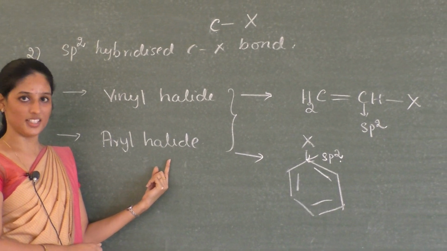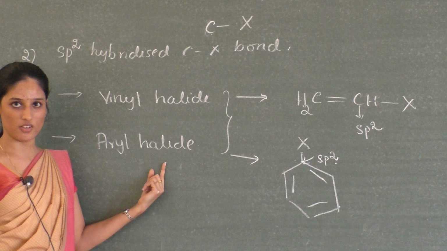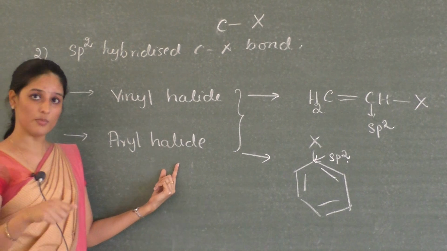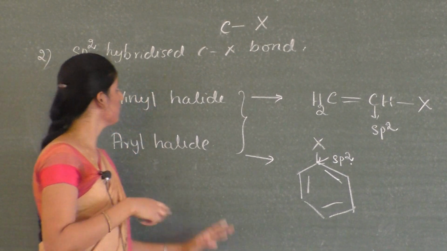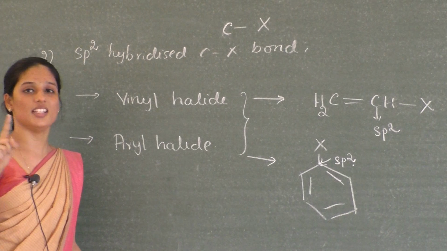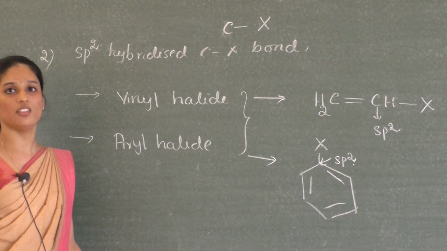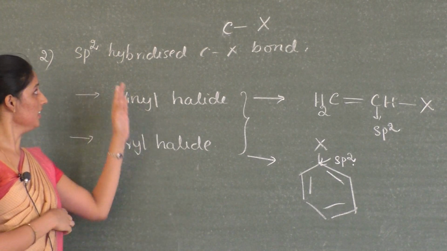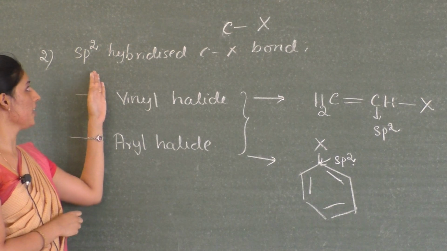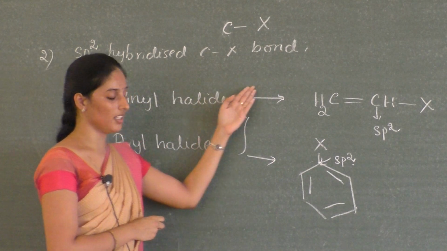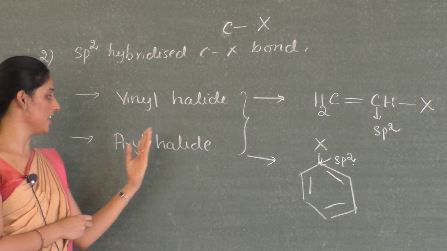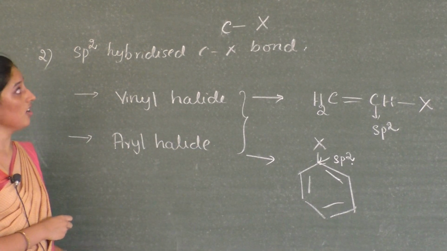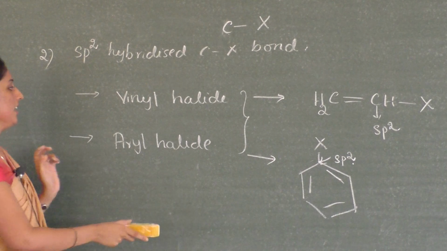First we studied the classification based on number of halogen atoms. Under that we took monohaloalkanes. Under monohaloalkanes we have two types. First one is carbon with sp3 hybridization, under which we have three more types: alkyl halides, vinyl halides and benzylic halides. The second type is the sp2 hybridized C-X bond, under which we have two more: vinyl halides and aryl halides. So this is about the classification of haloalkanes and haloarenes. Okay, let's move further.